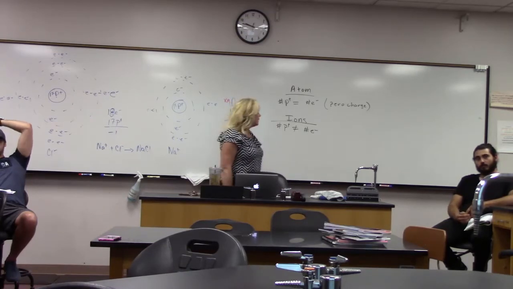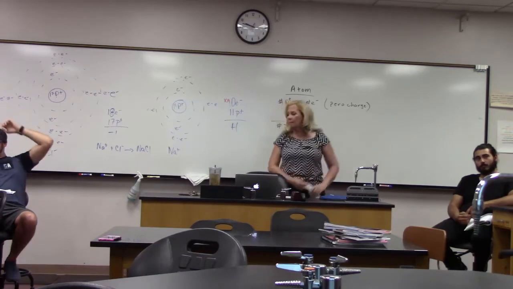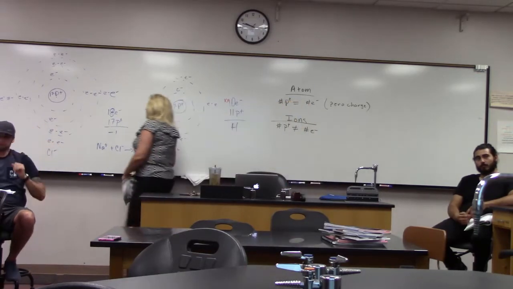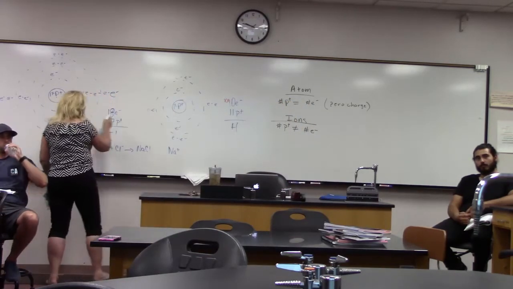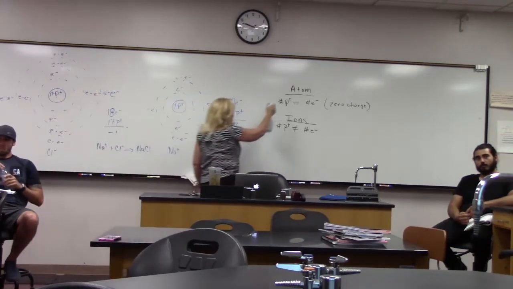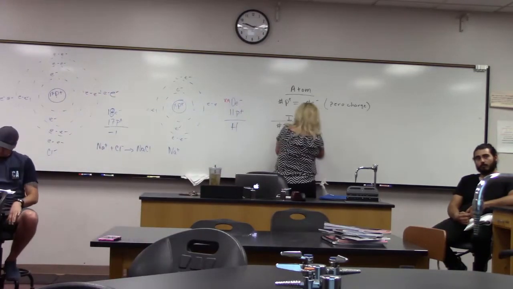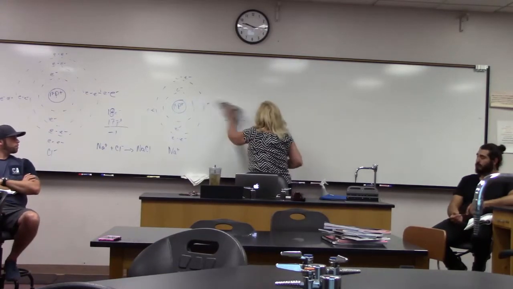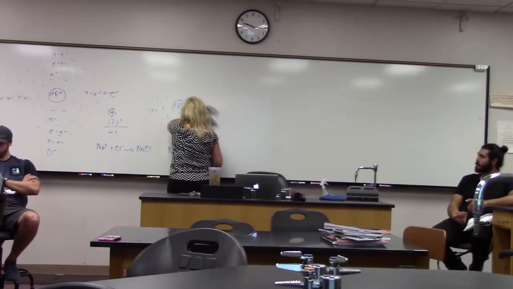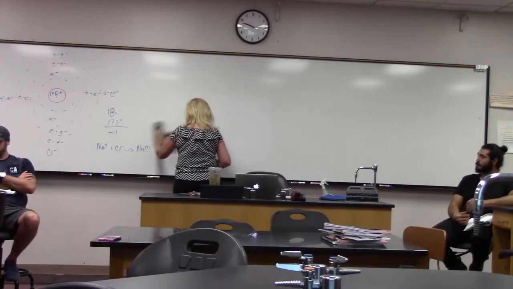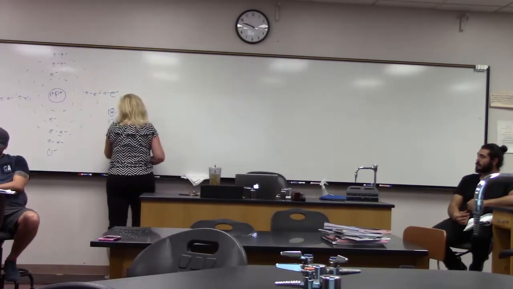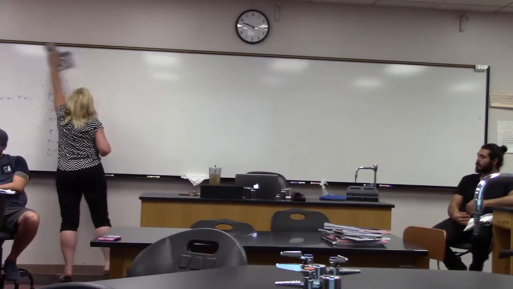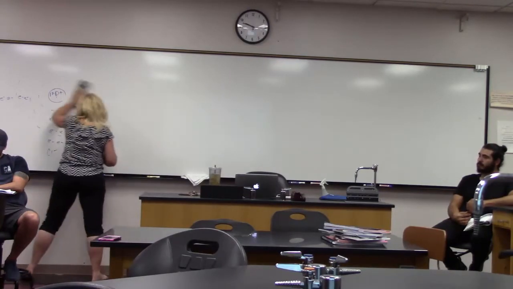All right, let's quickly go over covalent bonding. Let me just take a second to erase all these. Now, ionic bonding is all about giving away or receiving electrons. Covalent bonding is all about sharing electrons.